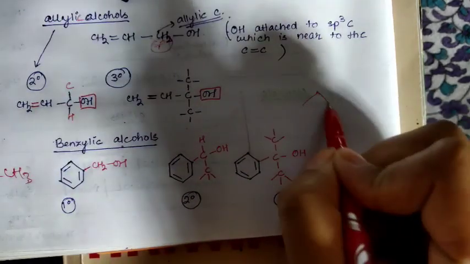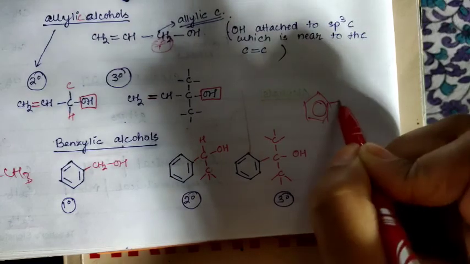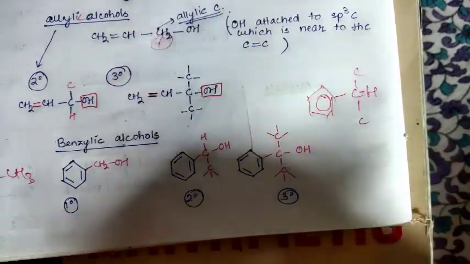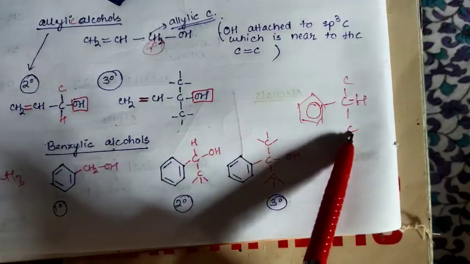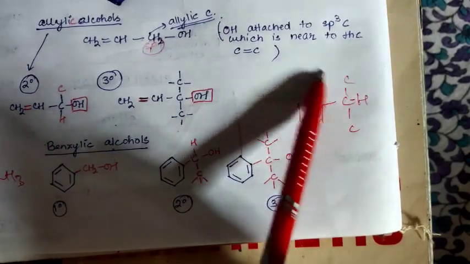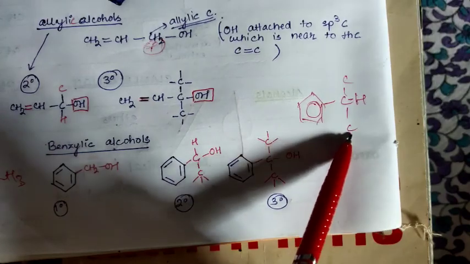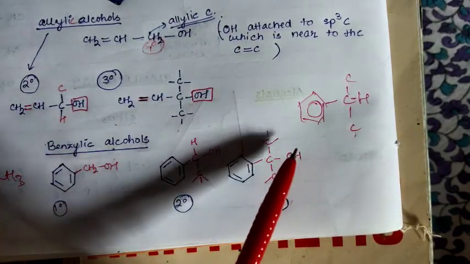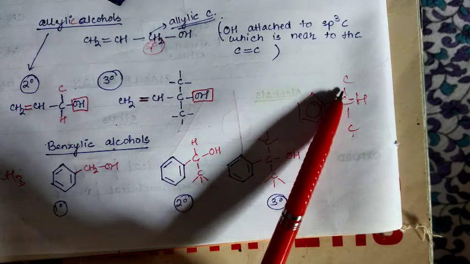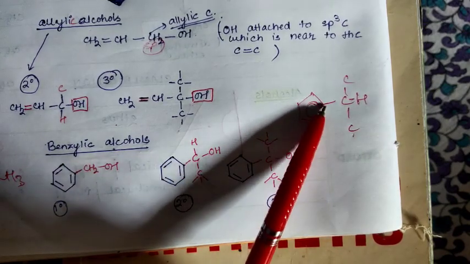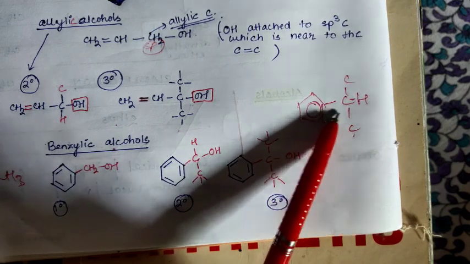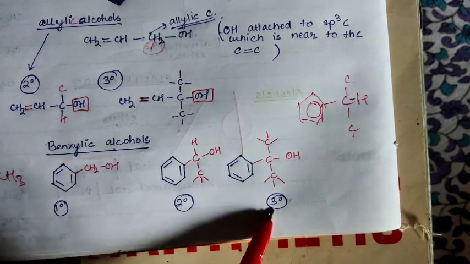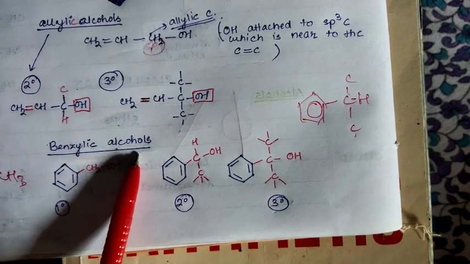So initially the structure would have been carbon here, carbon here. So this is the original structure. Obviously this carbon will be fulfilled with other atoms, other hydrogen atoms as well. So I'm not going to draw them every time. So this carbon is attached with 1, 2 and the third carbon is in the ring, so 3 carbons, and this hydrogen is replaced with OH. So we have fulfilled the conditions for the tertiary benzylic alcohols.